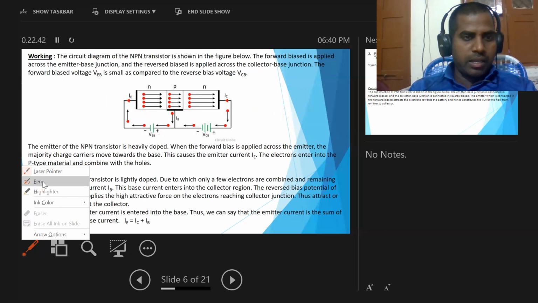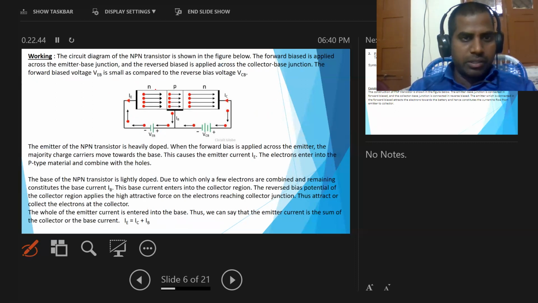This region is connected in forward bias, and this region is connected in reverse bias.